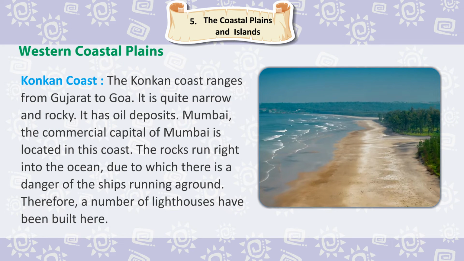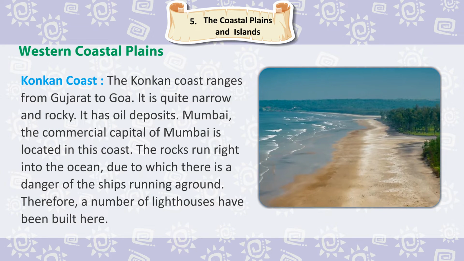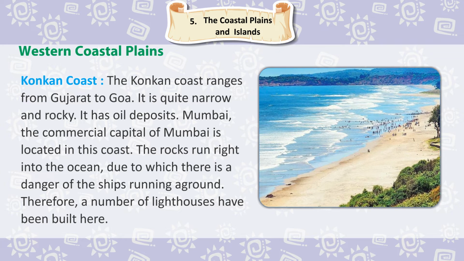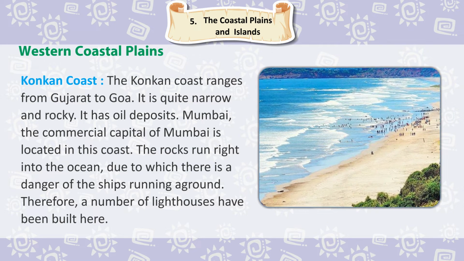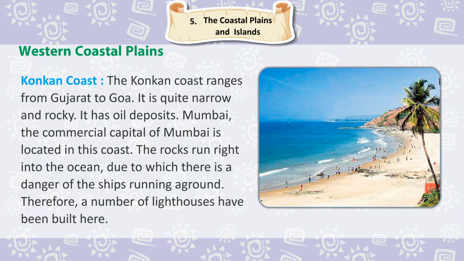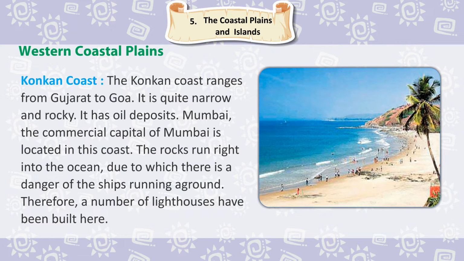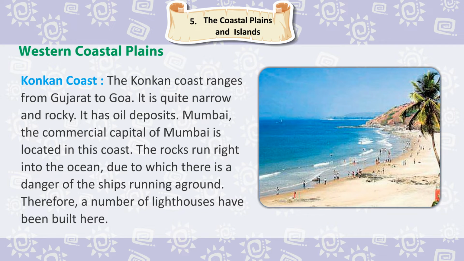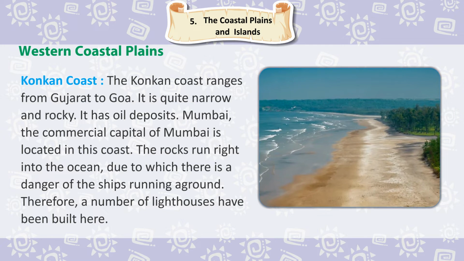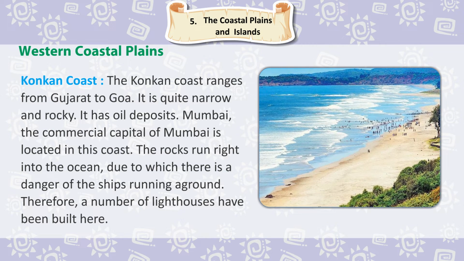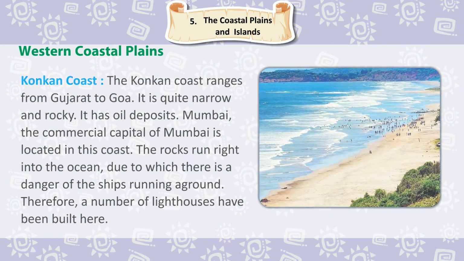Konkan Coast. The Konkan Coast ranges from Gujarat to Goa. It is quite narrow and rocky. It has oil deposits. Mumbai, the commercial capital of Maharashtra, is located in this coast. The rocks run right into the ocean, due to which there is a danger of the ships running aground. Therefore, a number of lighthouses have been built here.